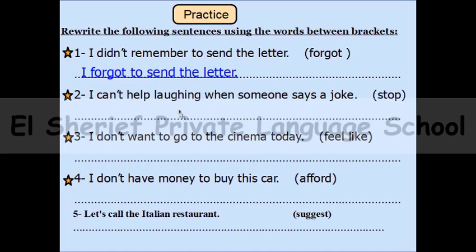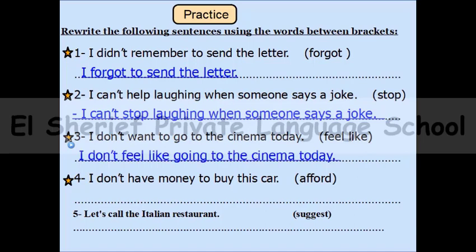Number 2, I can't help laughing when someone says a joke. So how can you use the verb stop? The right answer is I can't stop laughing when someone says a joke. So can't help equals can't stop. And number 3, I don't want to go to the cinema today. Do you remember? We said the phrase feel like equals want or like. So here the right answer is I don't feel like going to the cinema today.